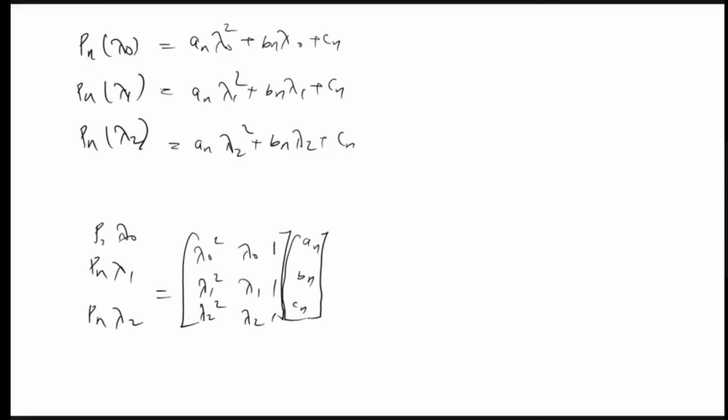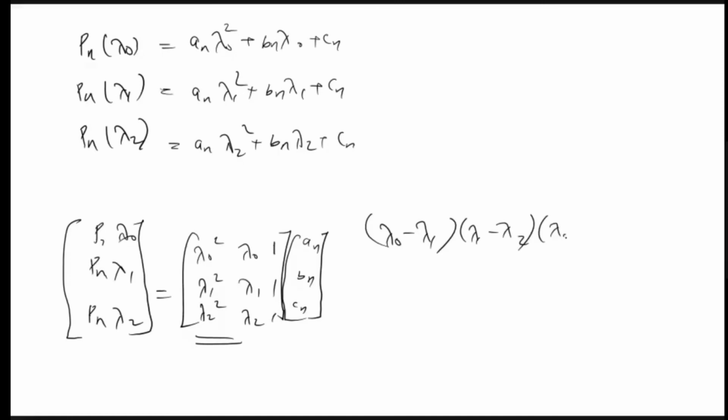This is right. So we can solve this if this matrix is invertible. This matrix we know from our +2 standard, and its determinant is nothing but lambda naught minus lambda 1, into lambda 1 minus lambda 2, into lambda 2 minus lambda naught.